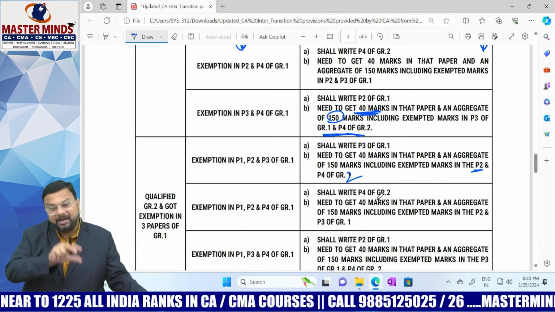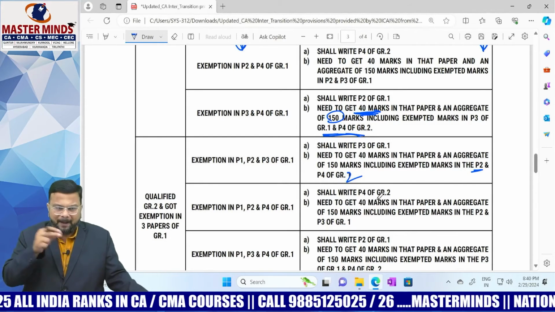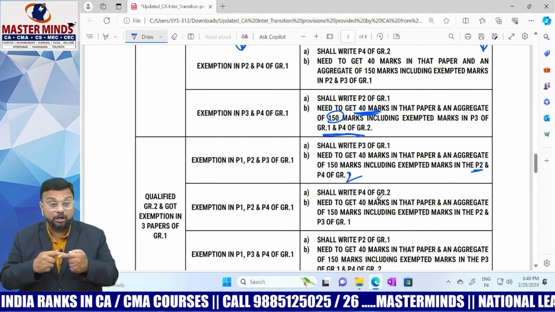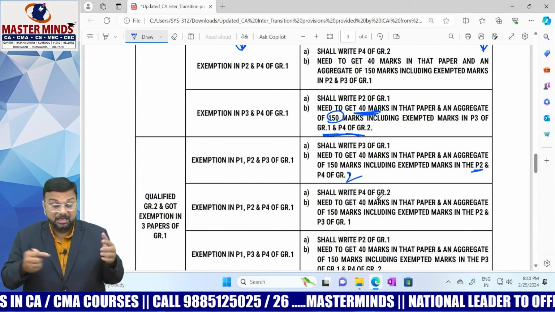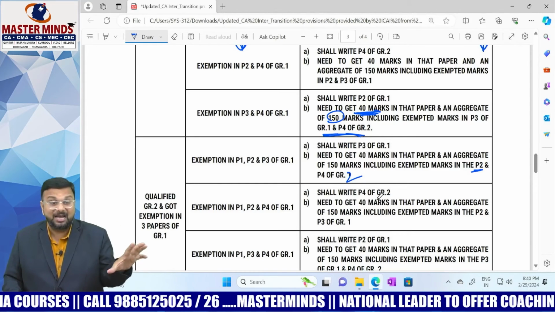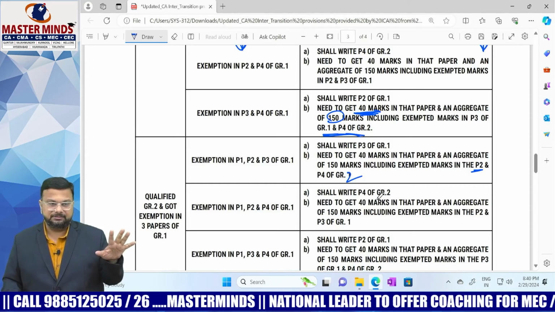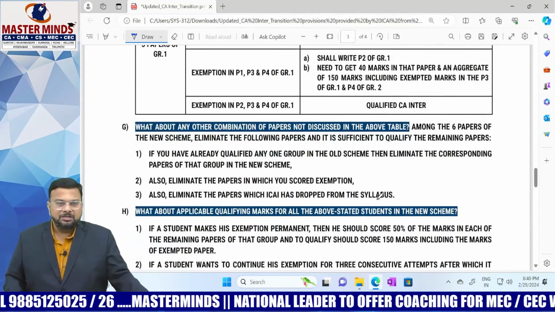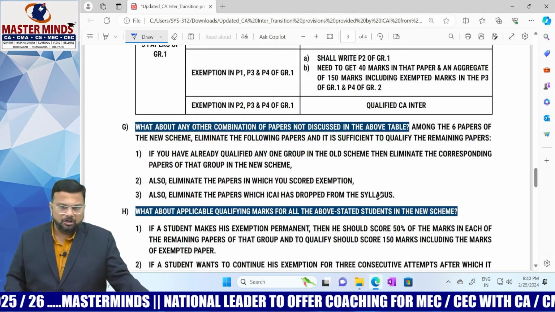Okay. And then understand, because you need to be very careful. Not only do you have to pass, but you have to focus on aggregate also. For calculating aggregate, you need to learn which additional papers the institute is considering. So based on this, you need to fix a target: how many marks you need to get in the paper that you are going to write. Am I clear? Right.